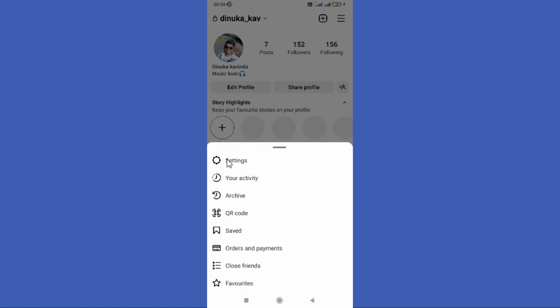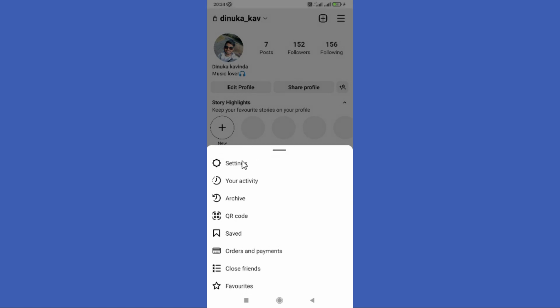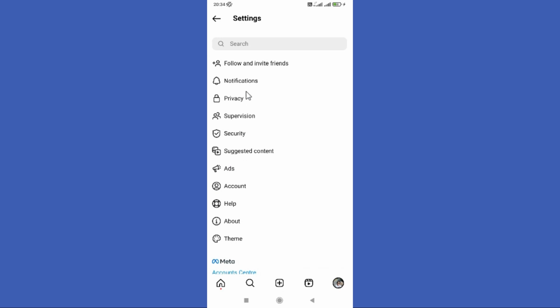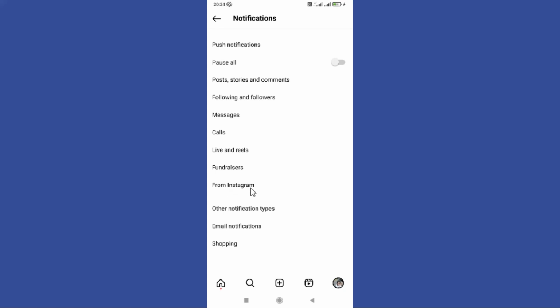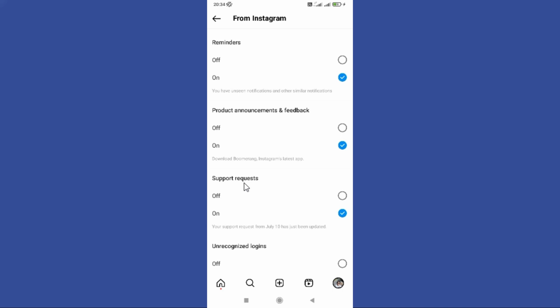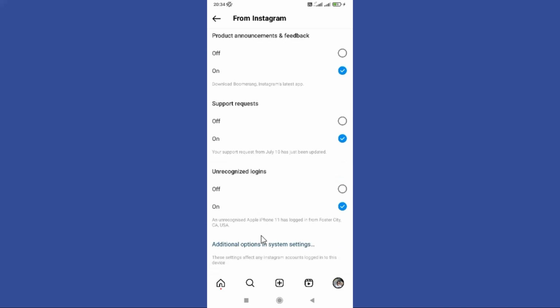Next, you need to go to settings option in here. Then, click on this notification option. Now you can find this from Instagram option. So tap on it. Scroll down a bit and you need to click this additional option in system settings.